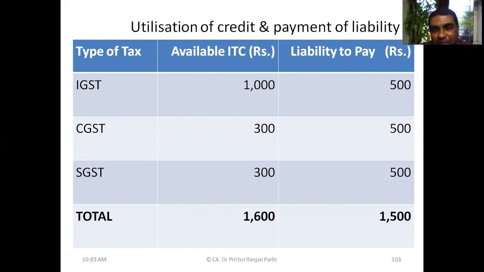Now you decide any order, you can do it. Next 500, what can you do? Sir, to settle CGST liability. You will settle CGST liability. CGST already there is this 300 CGST credit and 500 is the liability. Plus now IGST credit of another 500 is also available. And SGST credit is not useful because SGST cannot be used for CGST. CGST also cannot be used for SGST. Now here we have to take a decision what we should do.